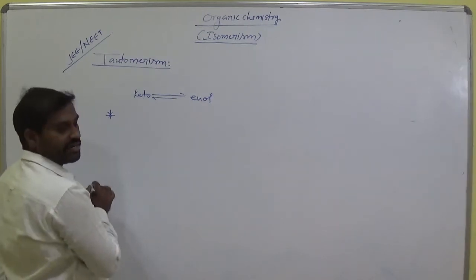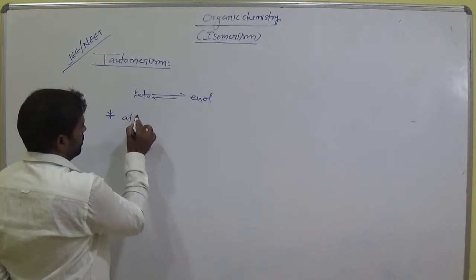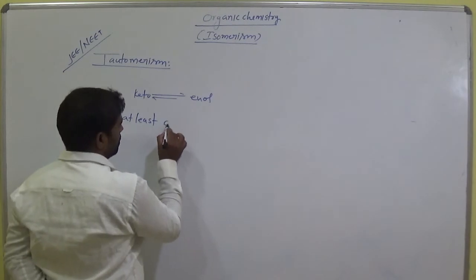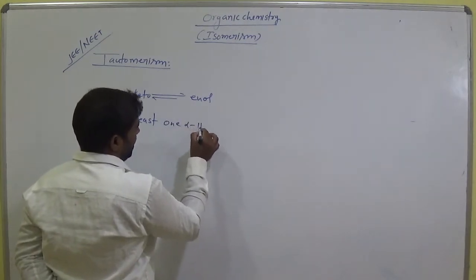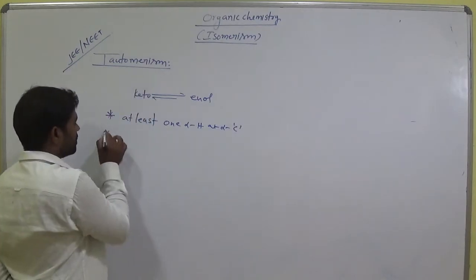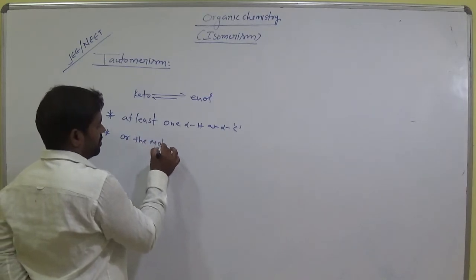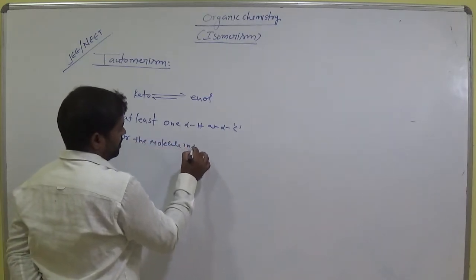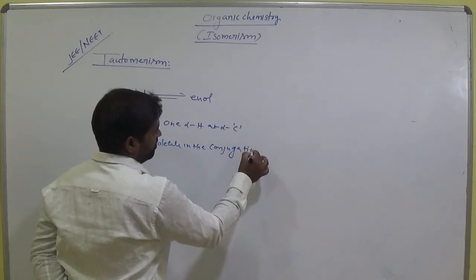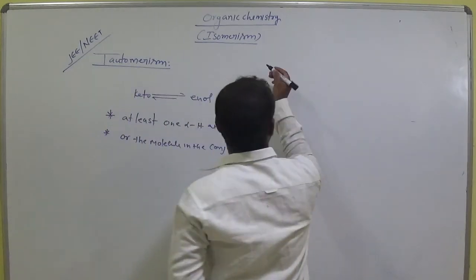We need a keto compound, and at least one alpha hydrogen at the alpha carbon, or the molecule should be in conjugation. I will explain what conjugation is. Okay, let's see.